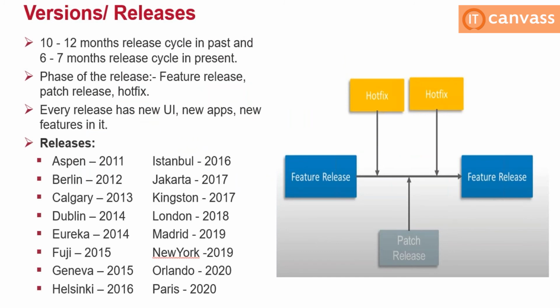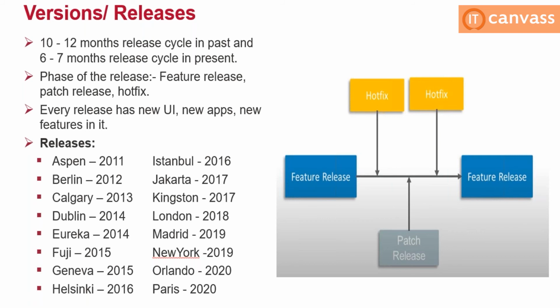If you go to the releases, initially they started with a new version every 1 year, and they named them in alphabetical order. For example, in 2011 they started with Aspen, normal ITSM. Then in 2012 they expanded their ITSM with other applications like asset and facilities, and named it Berlin. They took almost 1 year to release because it was the initial stage. In 2013 they started with Calgary as a version name.